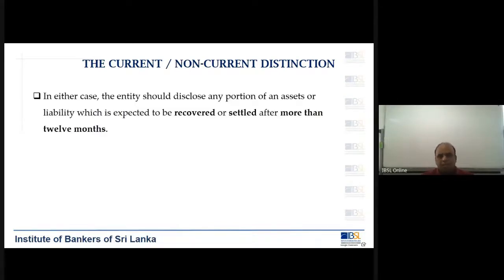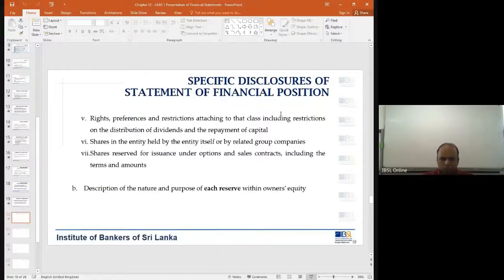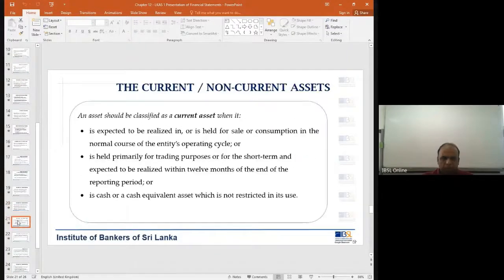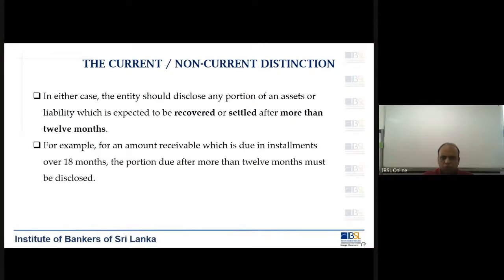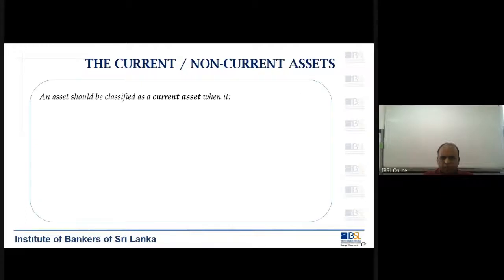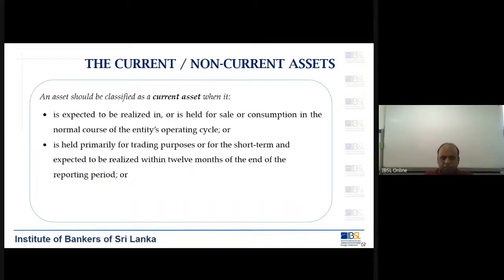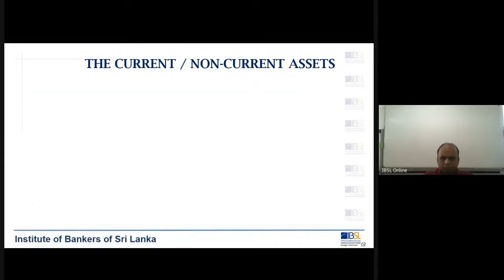In either case, the entity should disclose any portion of an asset or liability which is expected to be recovered or settled after more than 12 months. Now, this is where it is important. So, let me take the board now, and the rest of the slides I think you can read through, but I just want to explain certain things on the board. Let us go through this quickly. You can read through. This is the definition.